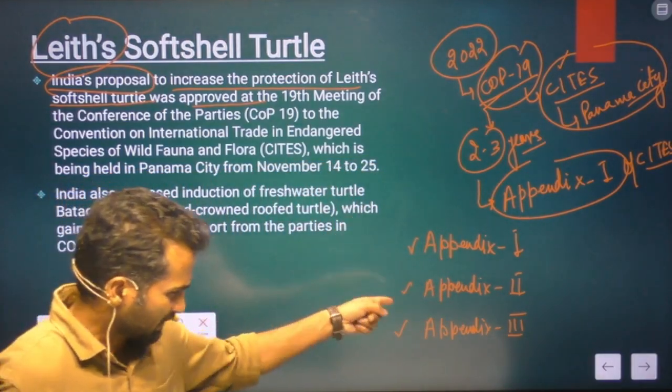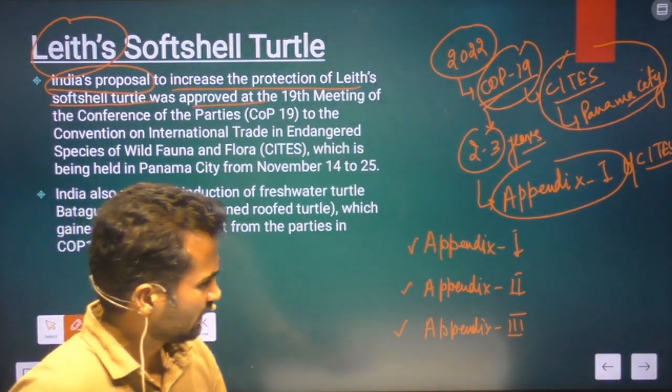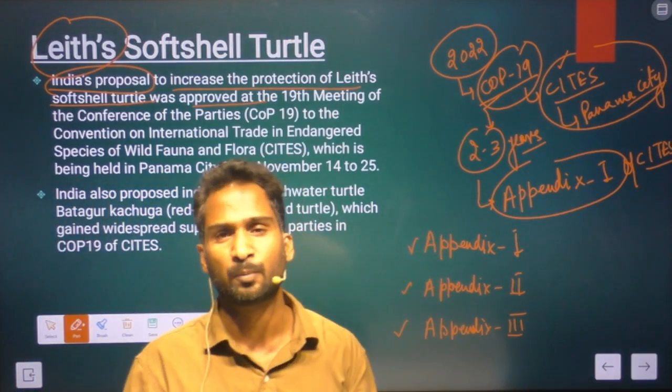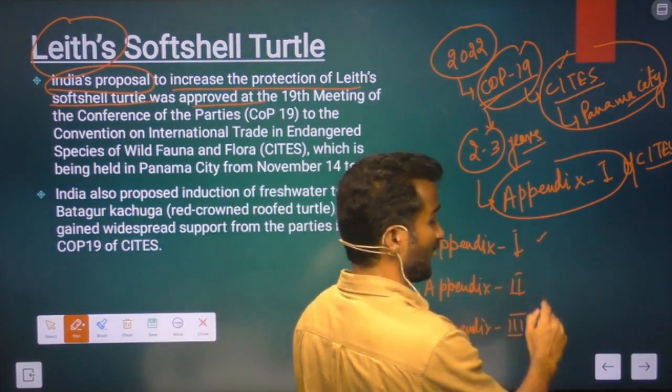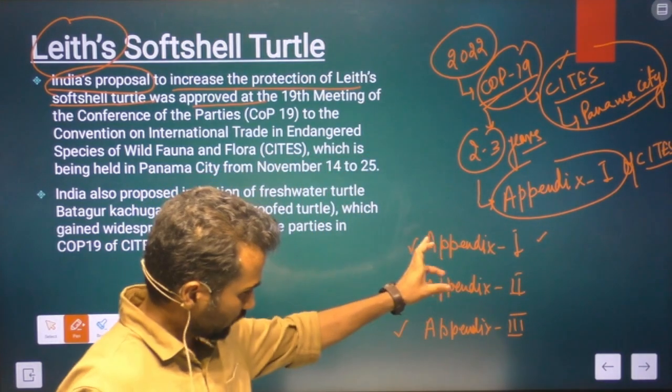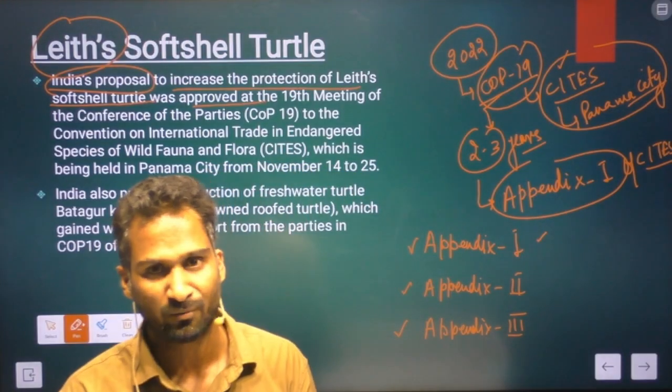Basically, in these appendices, a list of species is maintained, and accordingly, the degree of protection is given to those species. So in Appendix 1, there is the highest degree of protection. So it maintains a list of the species which have the highest degree of threat.